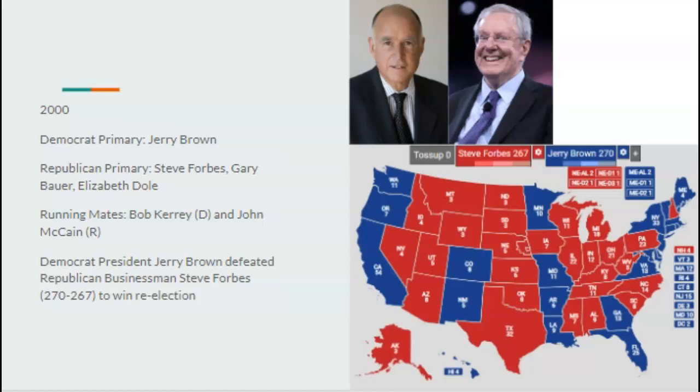But Jerry Brown would defeat Steve Forbes to win another term. And of course, this would be where 9/11 shows up. We'd probably see the Patriot Act signed, probably a lot stronger. Jerry Brown was very, how do I say it without sounding like a douchebag? He wanted the Patriot Act to have a lot more strength to it, which would have a huge rise to foreign libertarianism. We'll get to that here in a second.